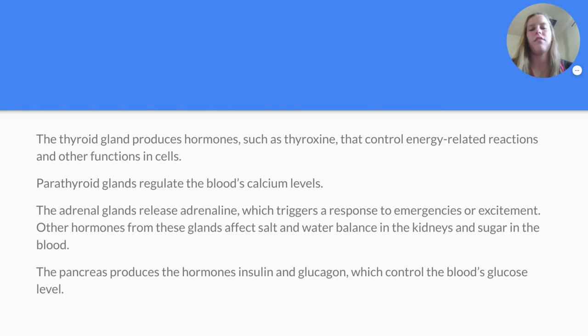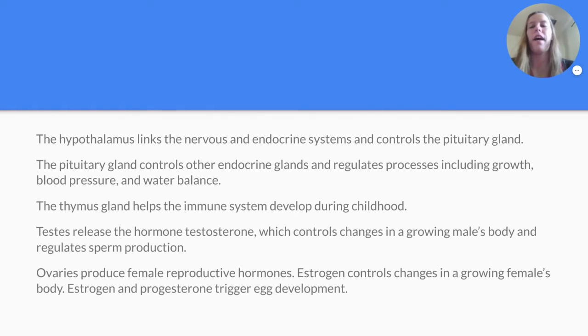Other hormones from these glands affect salt and water balance in the kidneys and sugar in the blood. The pancreas produces the hormones insulin and glucagon, which control the blood's glucose level. Things related to diabetes there. The hypothalamus links the nervous and endocrine systems and controls the pituitary gland. The pituitary gland controls other endocrine glands and regulates processes including growth, blood pressure, and water balance. The thymus gland helps the immune system develop during childhood.